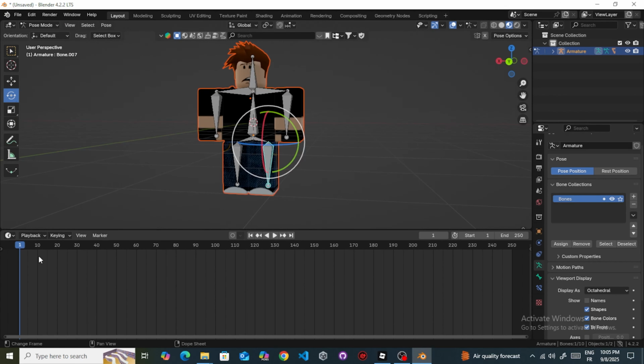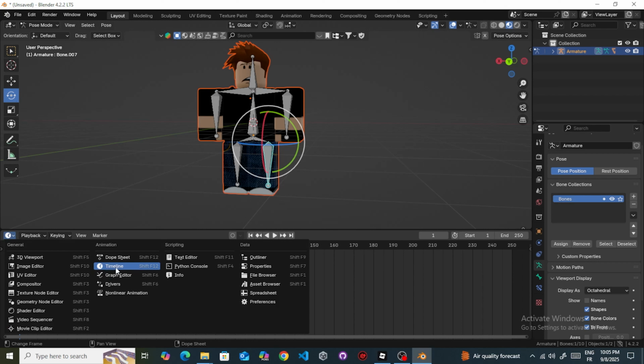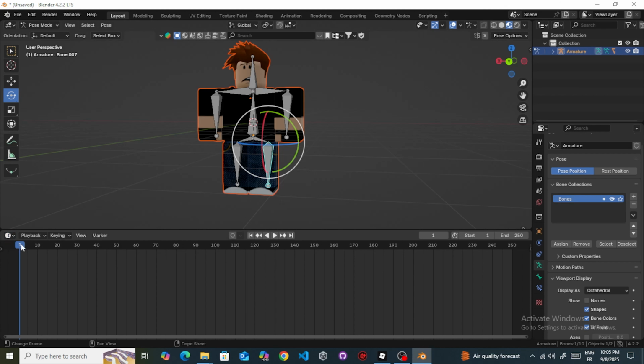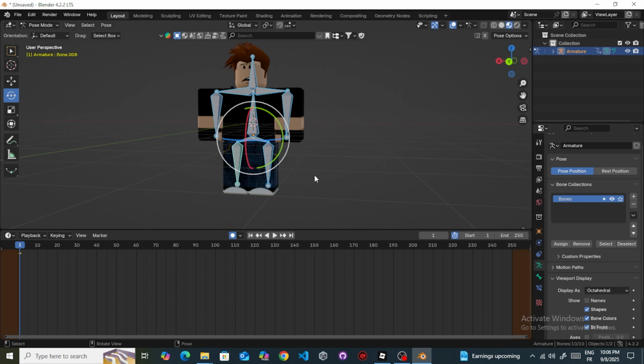Make sure the timeline is open and turn on automatic keyframe recording. This way, Blender will create keyframes every time you move a bone. Press Shift plus left arrow to go back to the first frame. Select your armature, then press I to insert the first keyframe for the initial pose. From here, you can start creating your animation step by step.